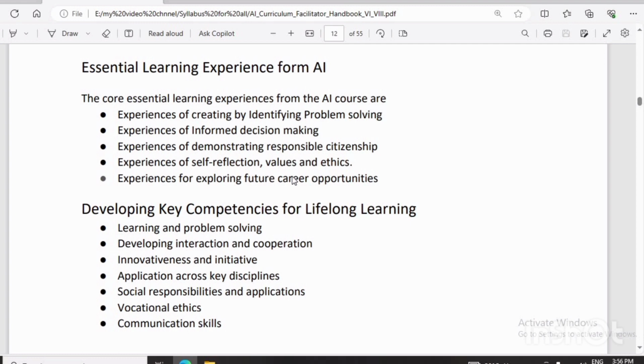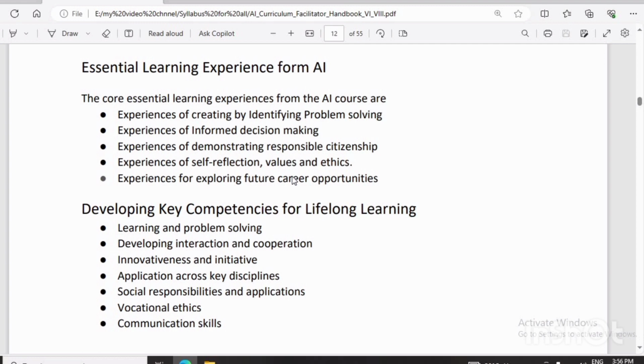What is the essential learning experience? The core essential learning experience from the AI course is the experience of creating by identifying the problem and solving it. So the students will identify the problems and how that problem gets solved by using different tools, by communicating, by performing different activities. So their skill gets developed by using these experiences of informed decision making.